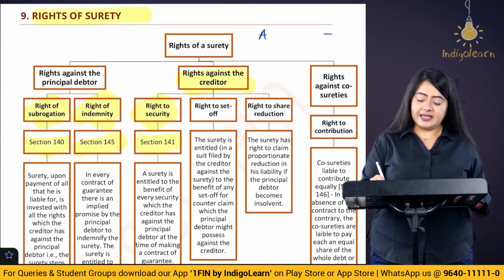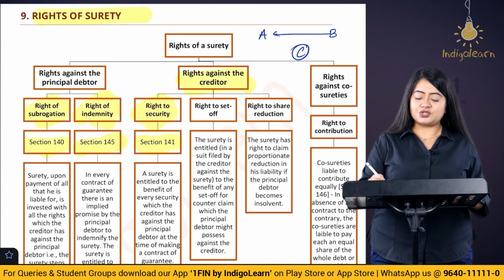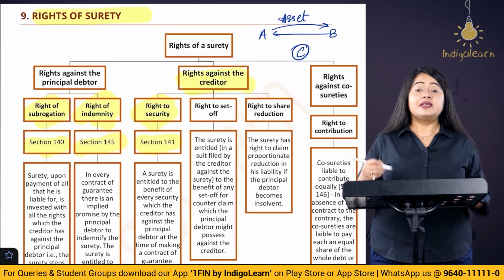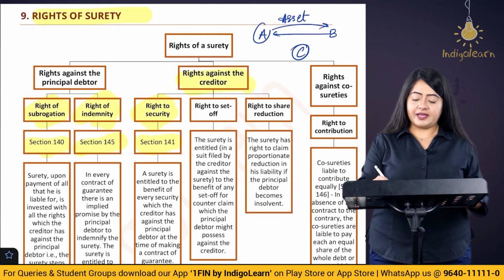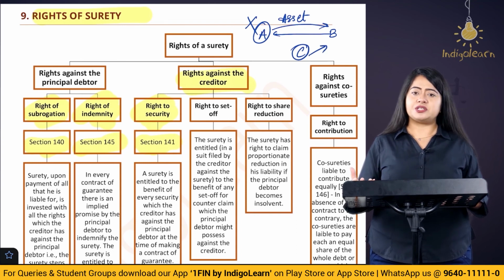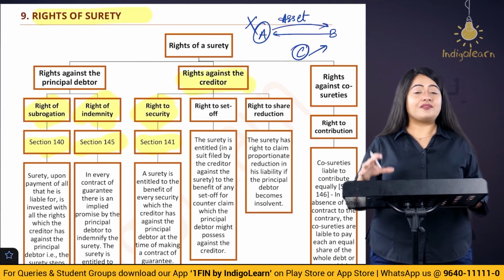We had discussed a very simple small example. A had taken a loan from B of 5 lakh rupees for 1 year and C is the surety in this case. Now in this case A has also given an asset as security. Let's say on the due date A fails to make the payment. So accordingly C will have to make the payment. C is the surety here. Let's say C makes the payment to B. Does that mean that C can now have the security?